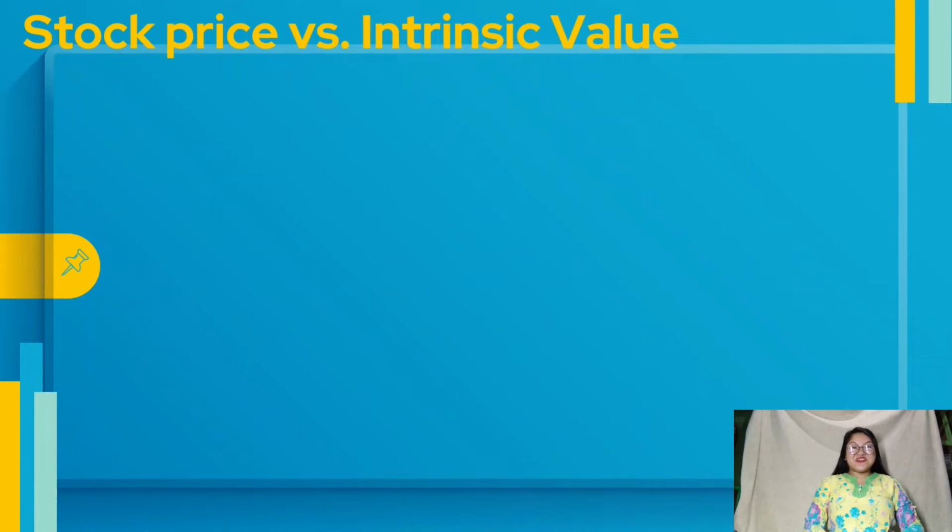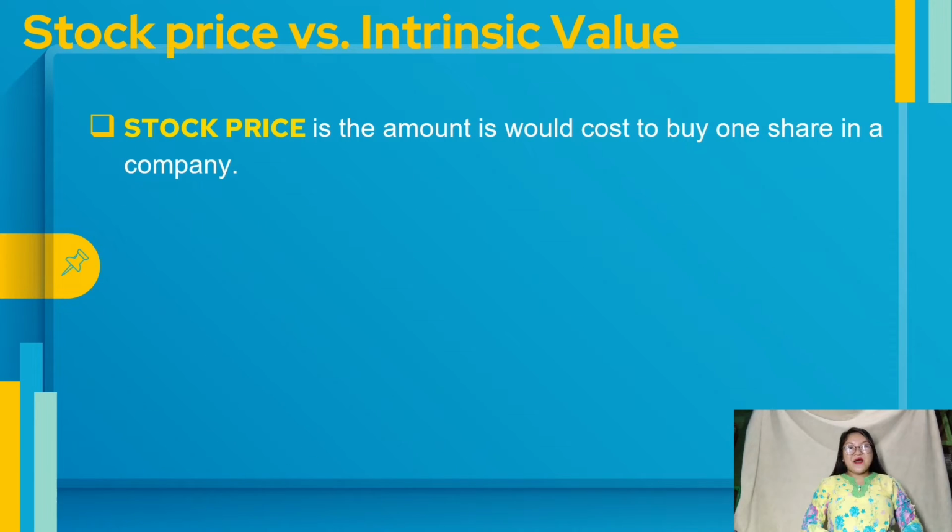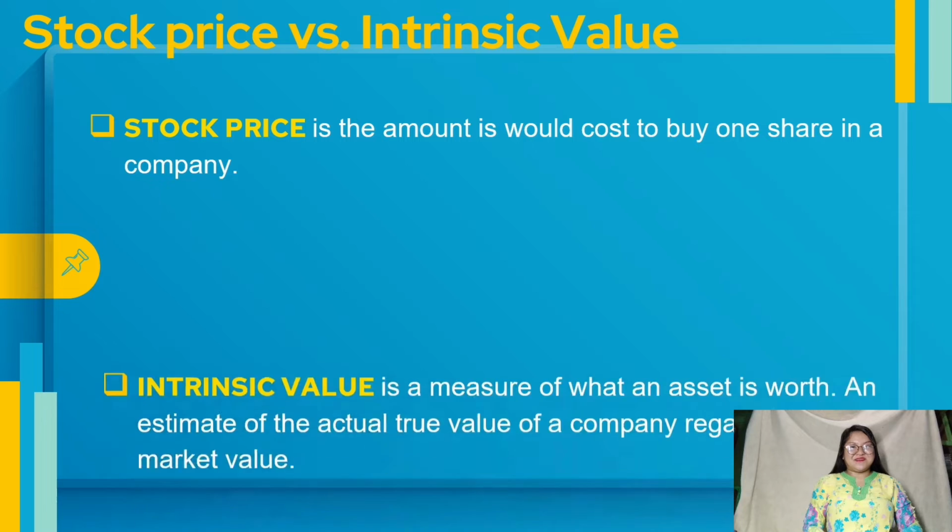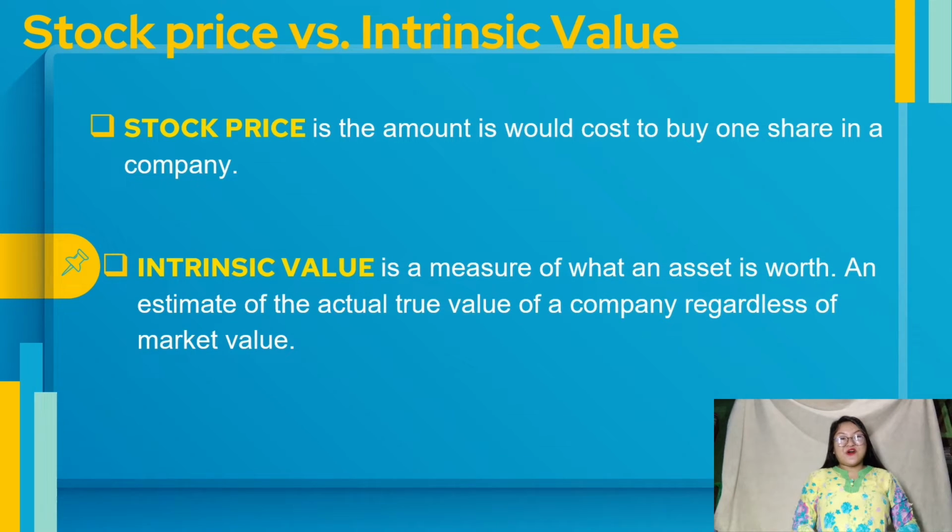Stock price versus intrinsic value. First, we must define what stock price or share price is. It is the amount it would cost to buy one share in a company. The price of a share is not fixed but fluctuates according to market conditions. It will likely increase if the company is perceived to be doing well or fall if the company is not meeting expectations. Let's move on to the intrinsic value.